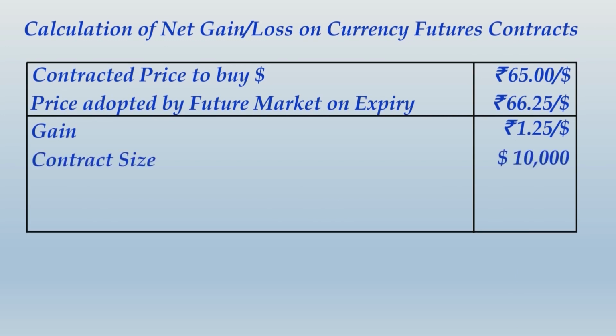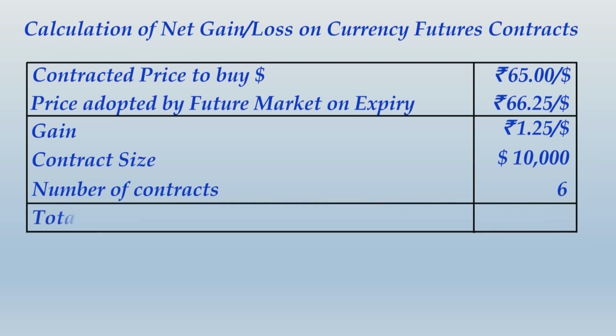Contract size is $10,000 and the number of contracts is 6. So rupees 1.25 per dollar multiplied by $10,000 will give you the gain for one contract, multiplied by 6 will give you the overall gain. So the total resulting gain is rupees 75,000.